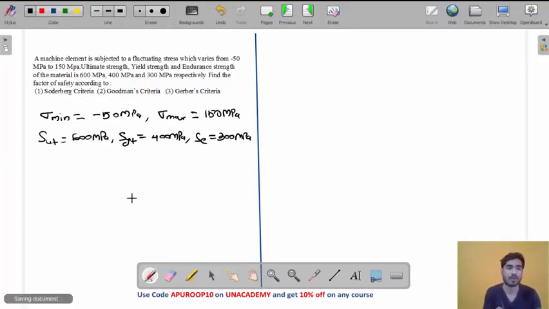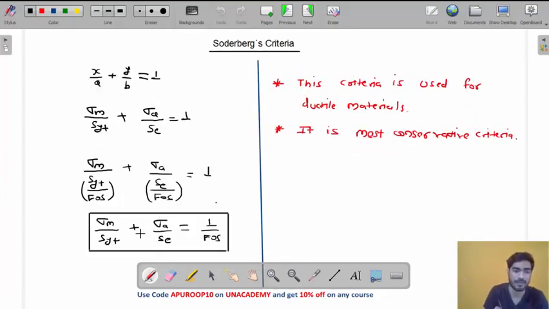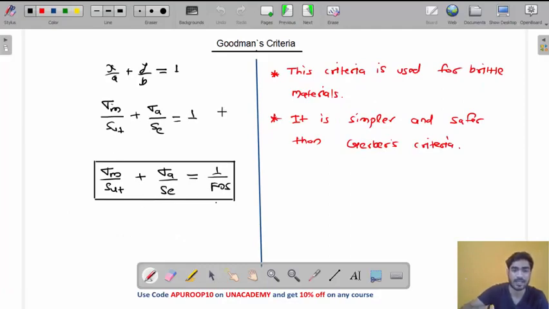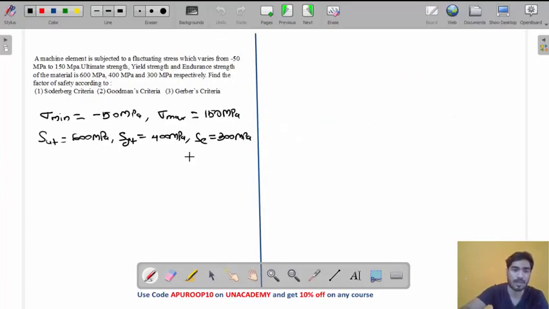In order to solve this problem, we will use these three equations. This is the first equation, this is the second equation, this is the third equation. But first we have to find sigma m and sigma a, the mean stress and stress amplitude.